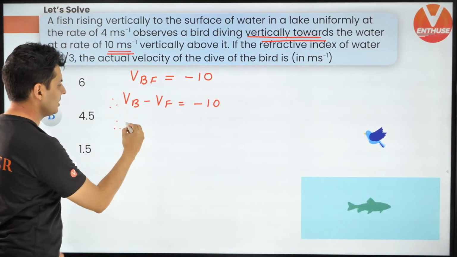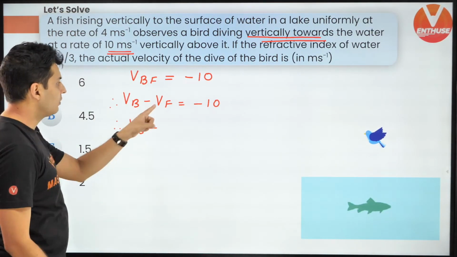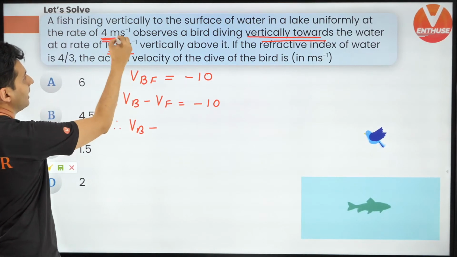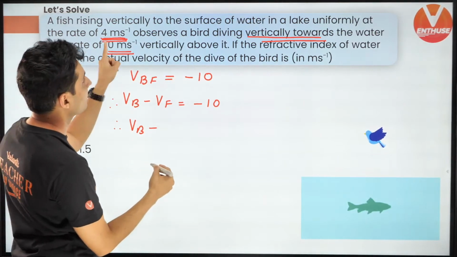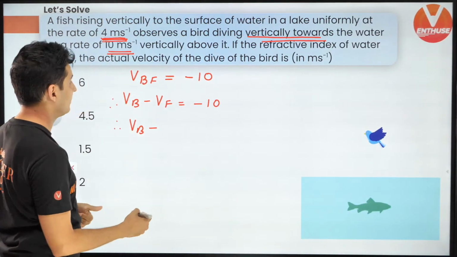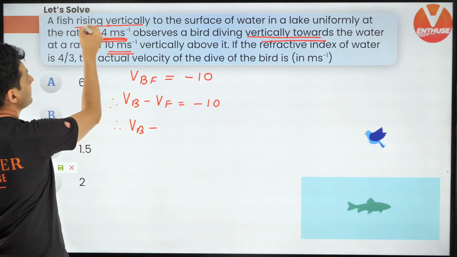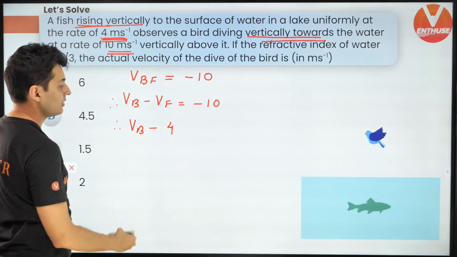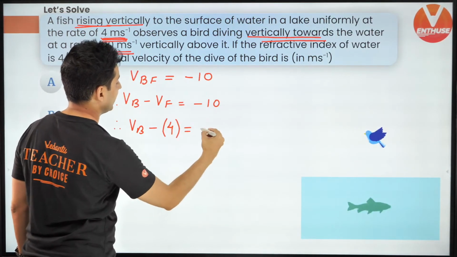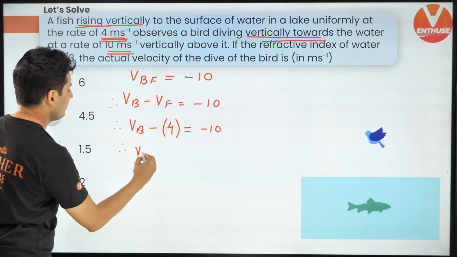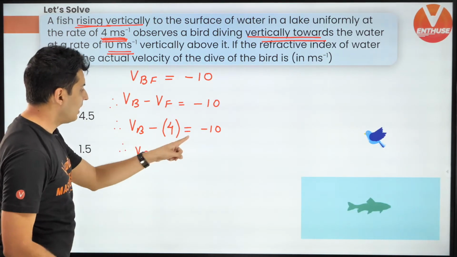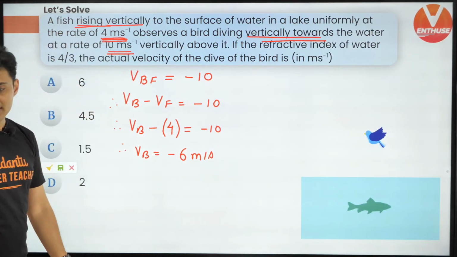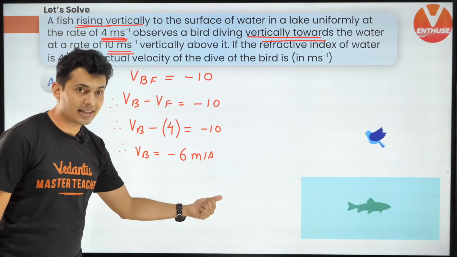Therefore, VB minus, what is the velocity of the fish? It's already given, 4 meters per second. But where is it going? It's going vertically to the surface, rising. So it's plus 4. This is minus 10. So VB is going to be how much? Minus 10 plus 4, that's going to be minus 6 meters per second.